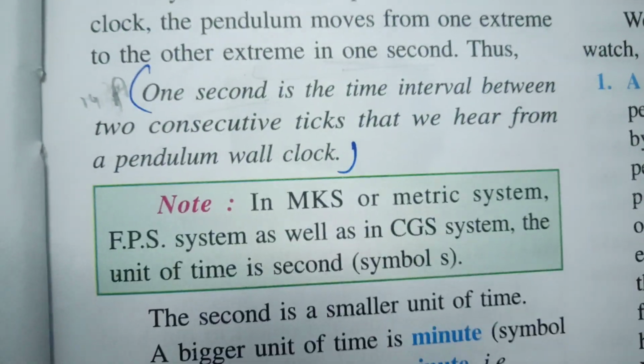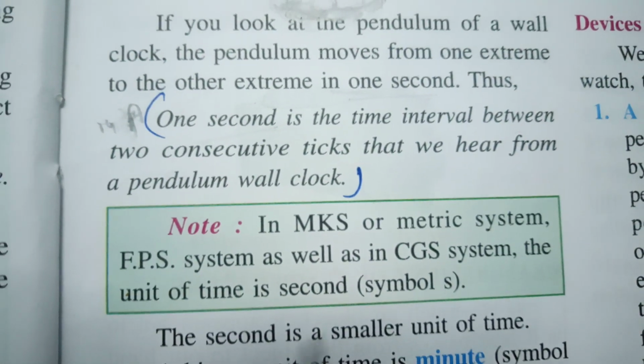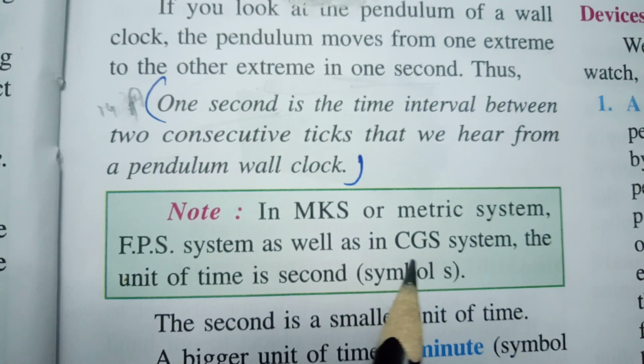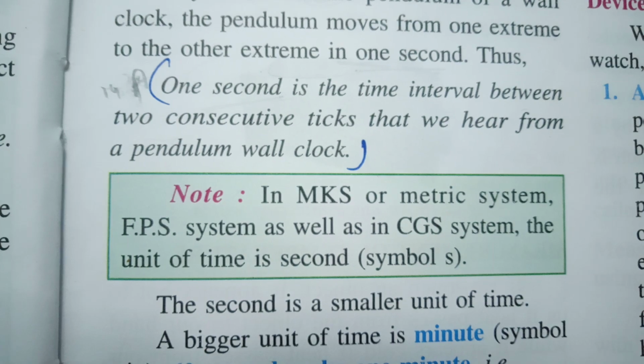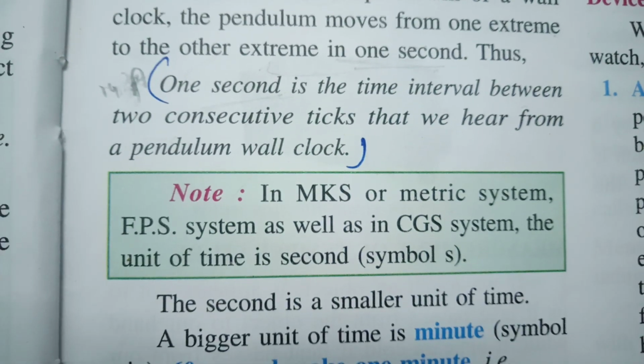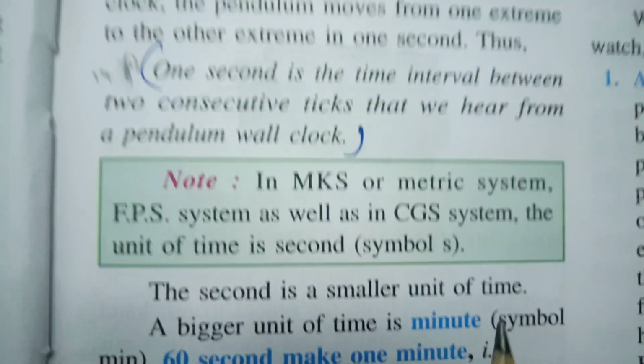Right? Now, note, in the MKS or metric system, FPS system as well as in the CGS system, the unit of time is second. Now I have just said, in all the systems the unit of time is second. Okay.